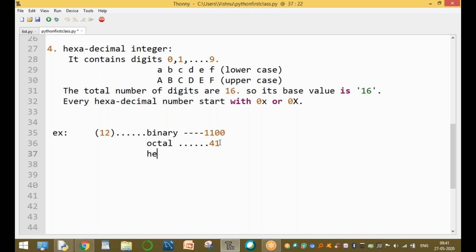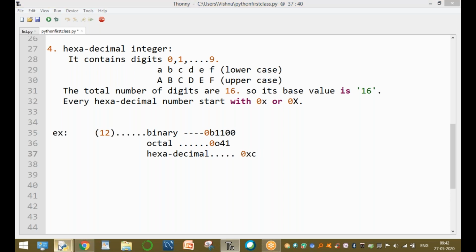Clear, right? The hexadecimal value is converting into C. That means 12. 12 means it is C. Be clear. Here every number starts with 0 and small b or capital B, so it is a binary number. If the number starts with 0 and small o or capital O, it is an octal number. Here, 0x of C.